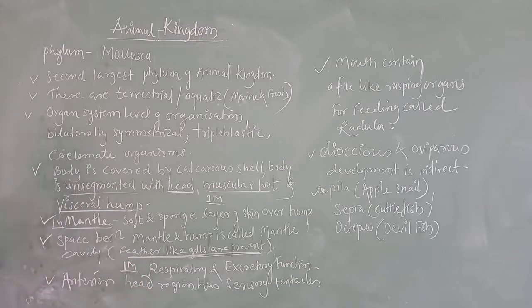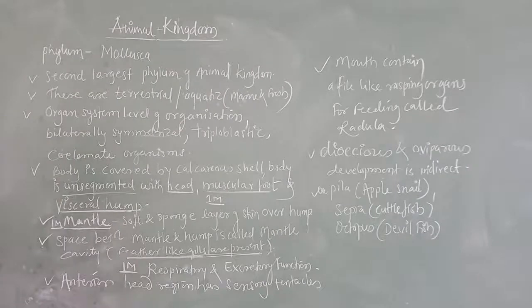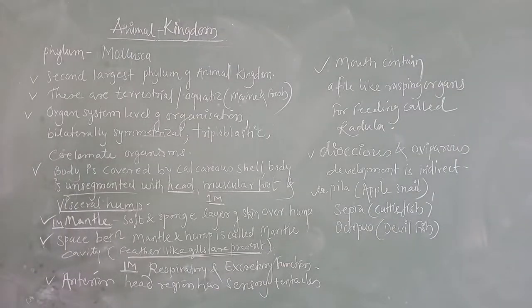Name the respiratory and excretory organ present in mollusca. Or else the question may be asked in such a way: with which organ do the molluscans respire or excrete, that is, perform the excretory function? Gills, the feather-like gills.